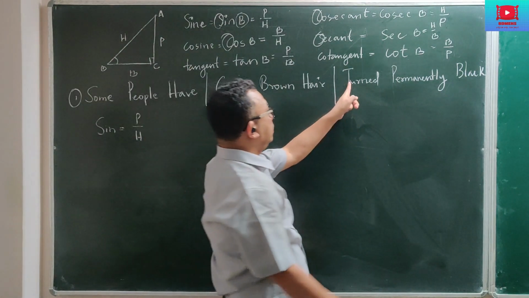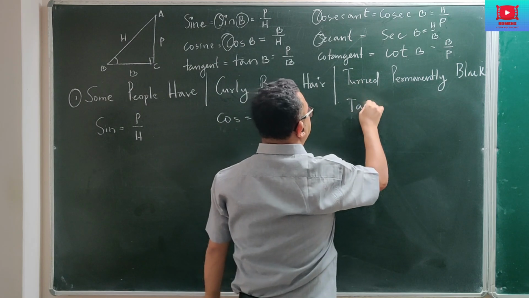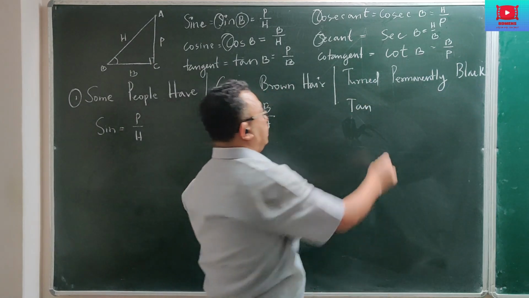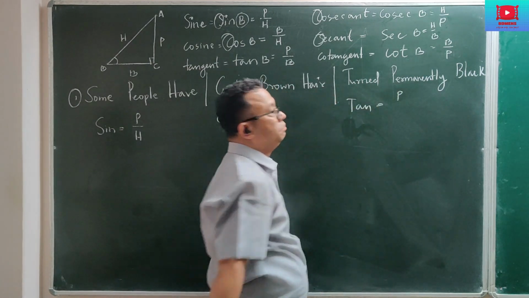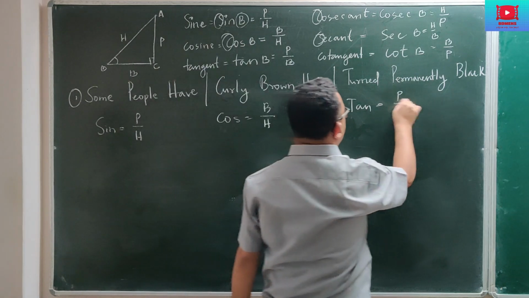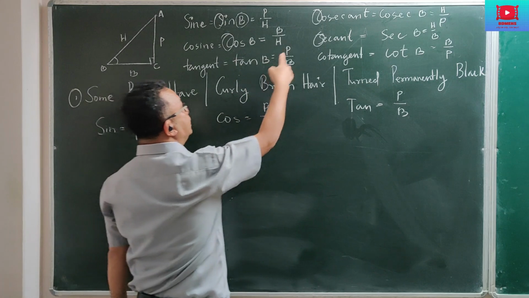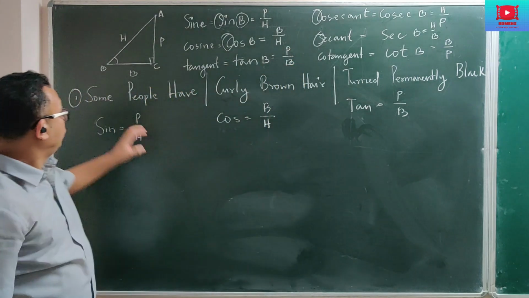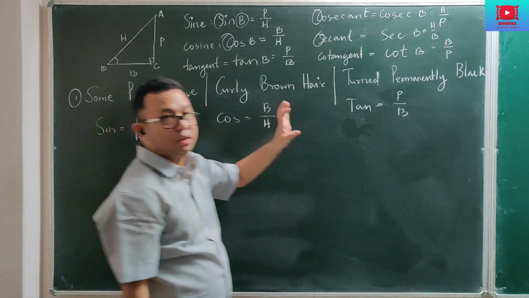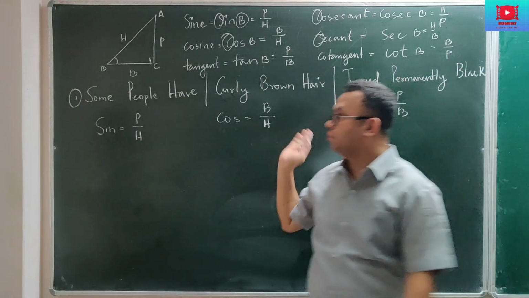And finally, turn is tan. Then permanently becomes P and that black becomes B. So tan becomes P by B. If you look at this formula, tan is P by B. So if you remember the sentence, some people have curly brown hair turned permanently black, now you have got the formulas.